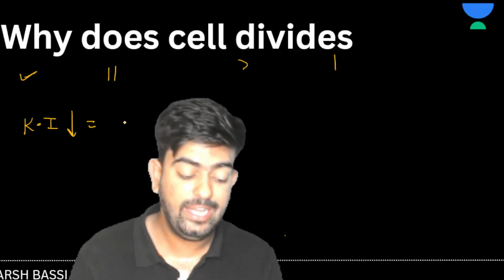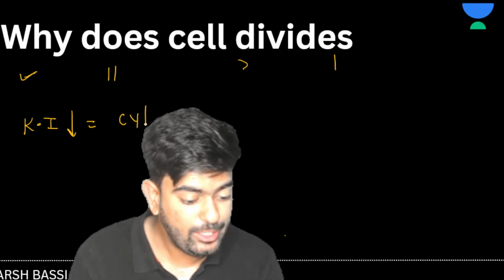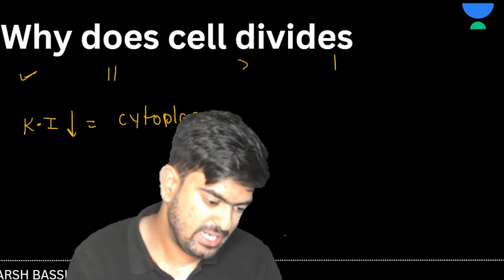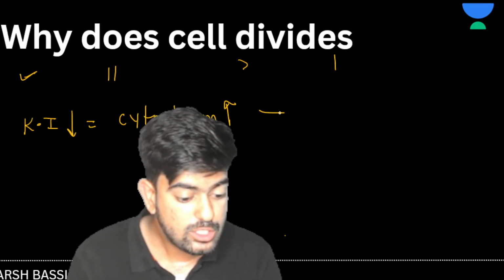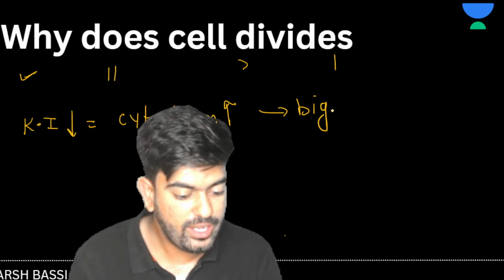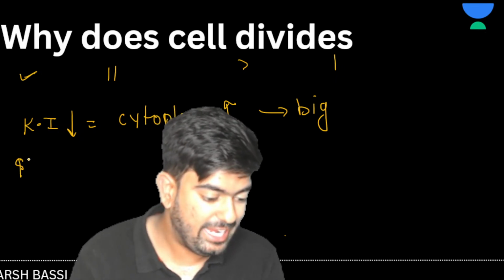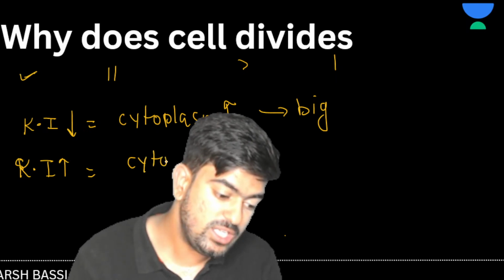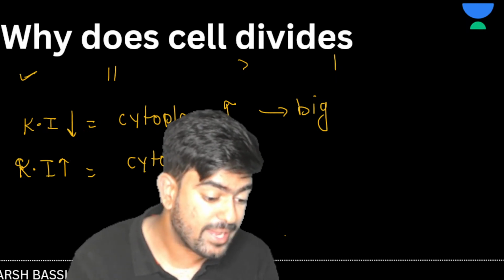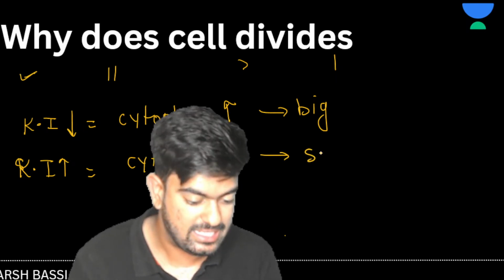Why, sir? Because here cytoplasm is more, right? And for a small cell, the karyoplasmic index ratio will be high. Why, sir? Because cytoplasm as compared to nucleus is less, right?